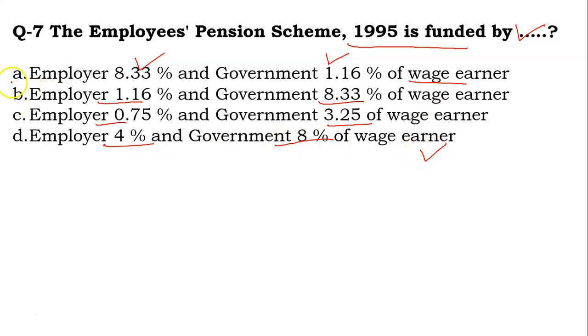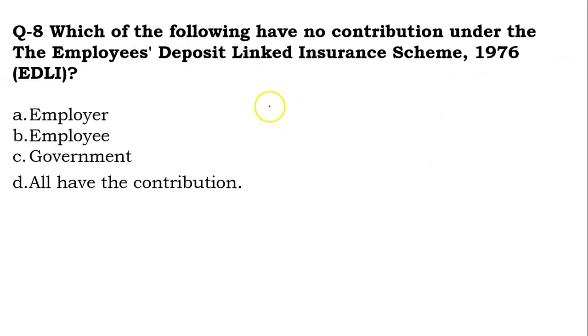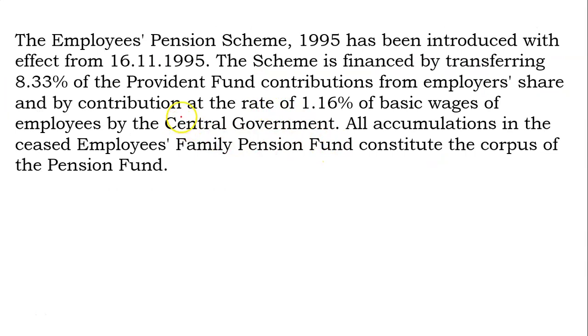So the answer will be A. The employer's contribution will be 8.33% and the government will contribute 1.16% of the basic of the wage earner. So this is the pattern under this Employee Pension Scheme. This is the explanation which I have already told you.